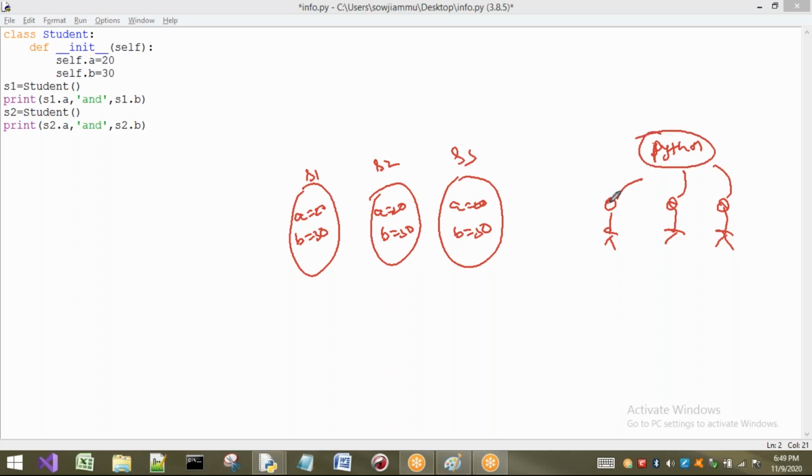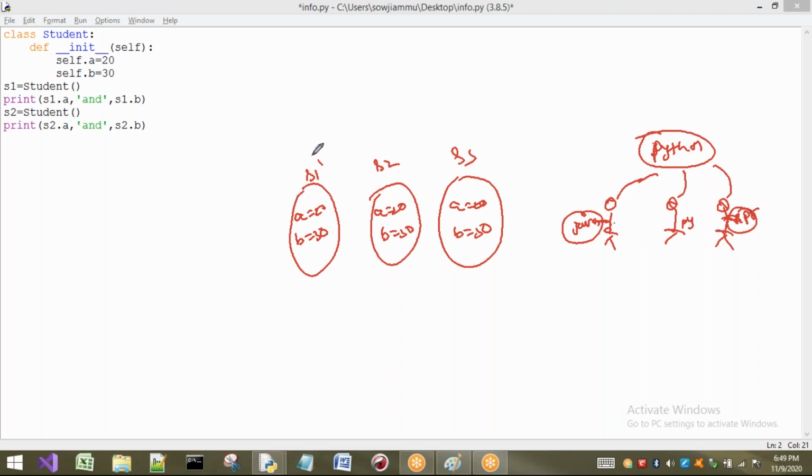But the intention of this person is to read the Java textbook, this one wants to read the Python textbook, and this one wants to read the R programming textbook. But as there is only one book, they are all reading only Python. The person who wants Java is reading Python, the person who wants Python is reading Python, which is no problem, but the person who wants R programming is also reading Python. For this purpose, what do I have to do? Whatever book he wants, if I provide it to him, he can read only that book.